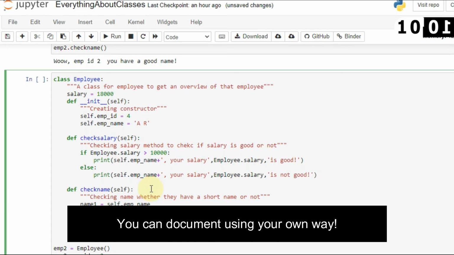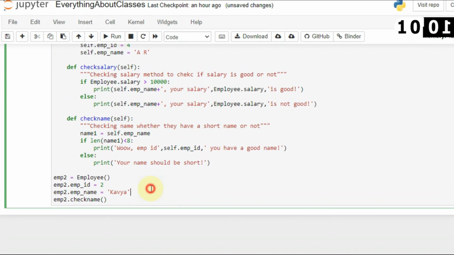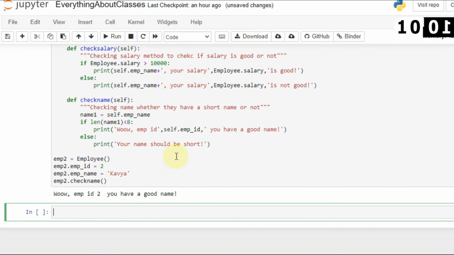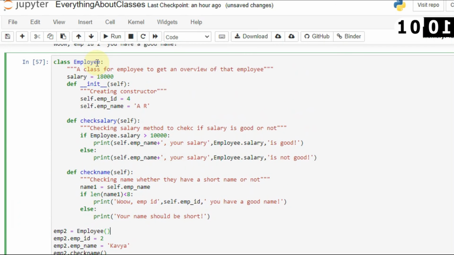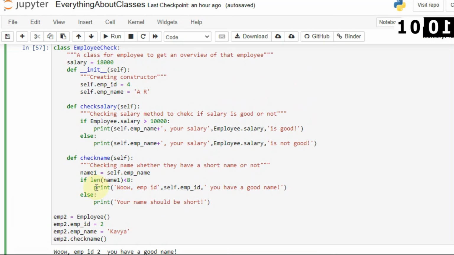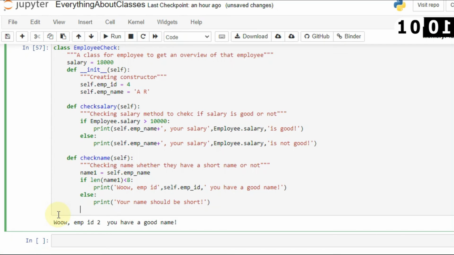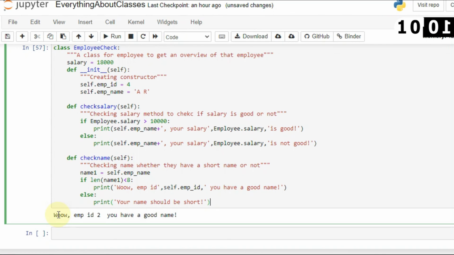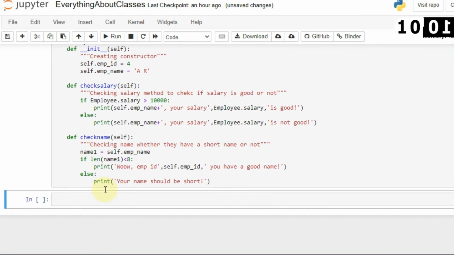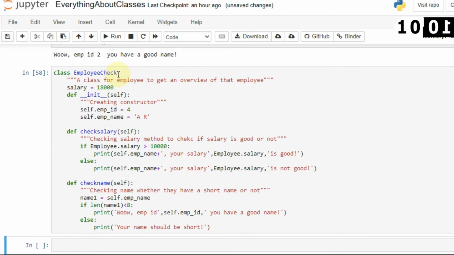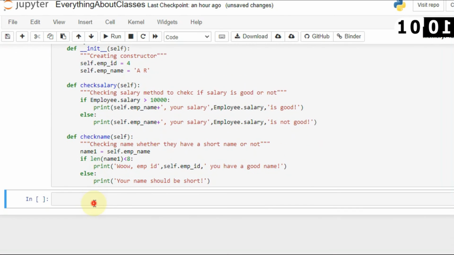Okay, now let's run this again. The output will be the same, but let's change this class name to EmployeeCheck. I will not be creating any objects, because it will take time to write all those things, so I will simply remove them. I will show you how you can also create an object using this class. So I will simply define this class. Now you can see that I have created the class EmployeeCheck. Now what if you want to know how people will see the definition of this class?